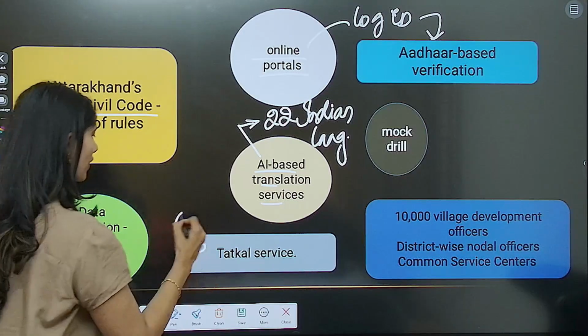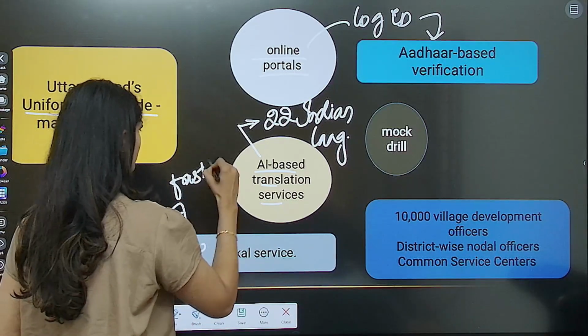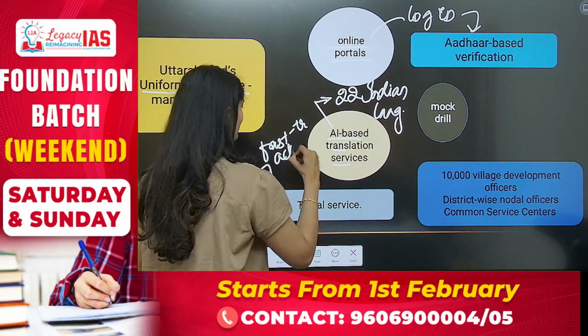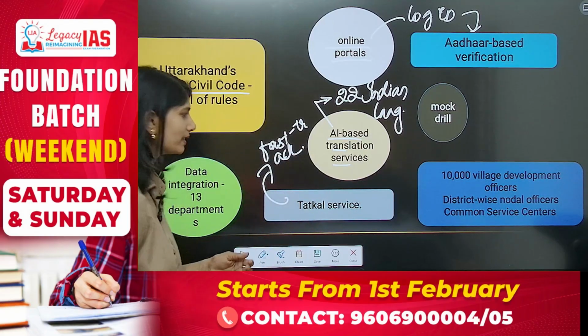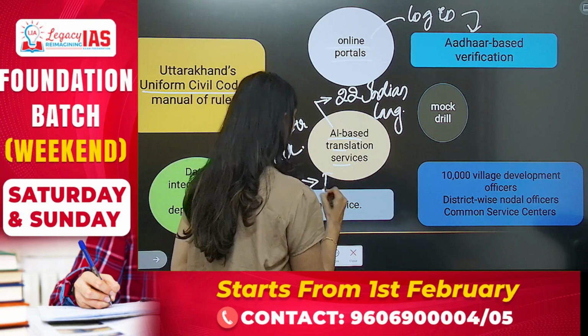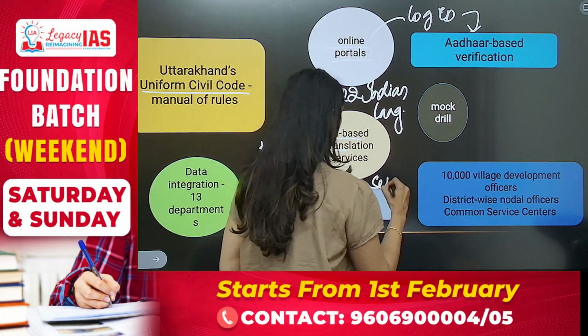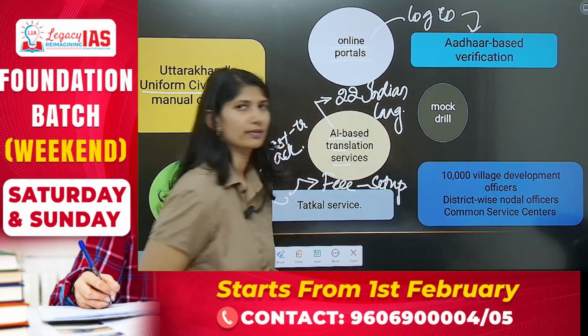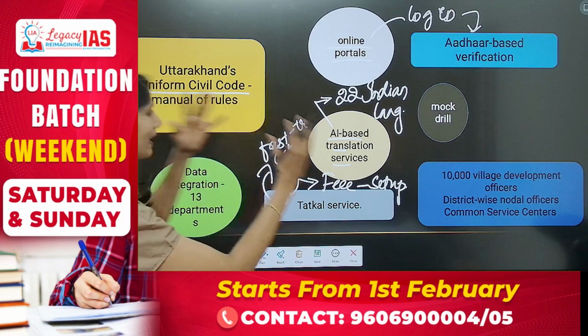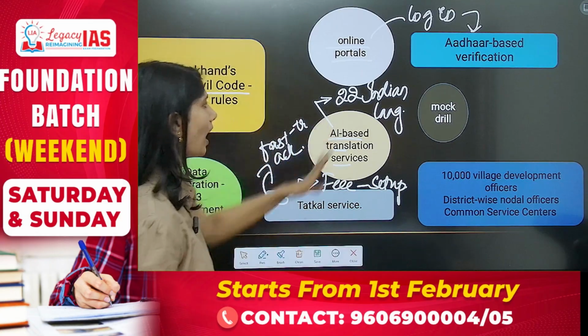To fast track the process, Tatkal services will be provided and a separate fee for this has also been set up. A mock drill will be conducted just to see how it will happen.